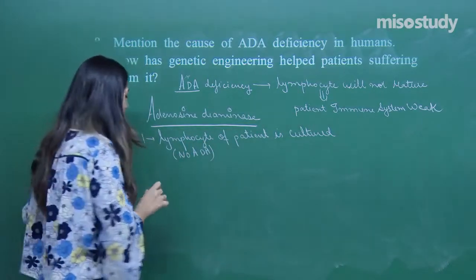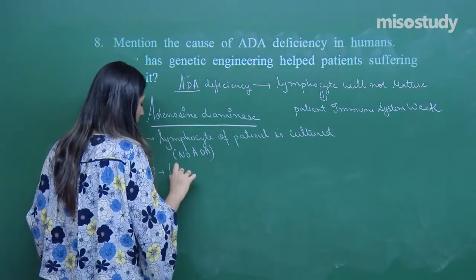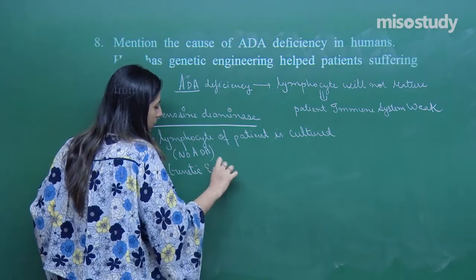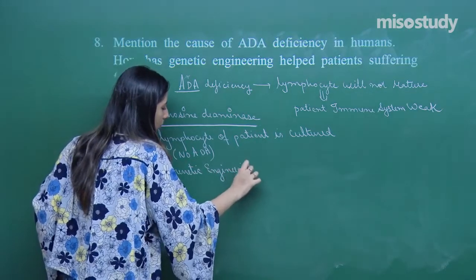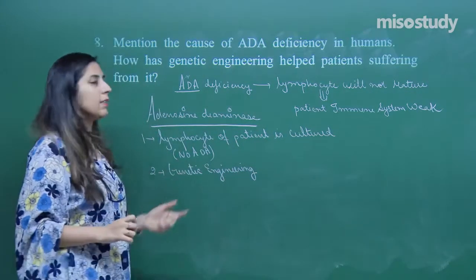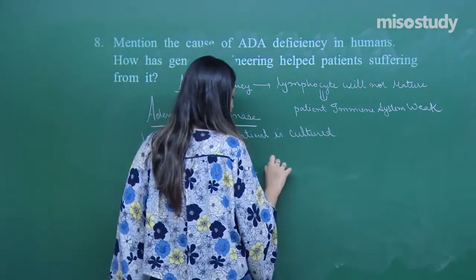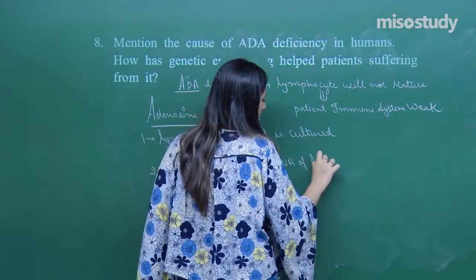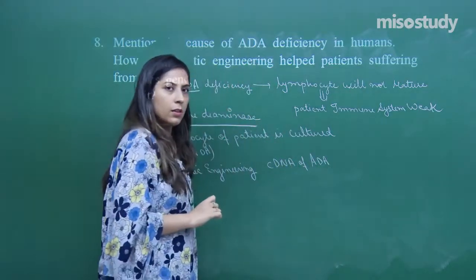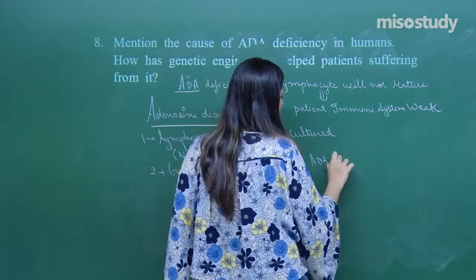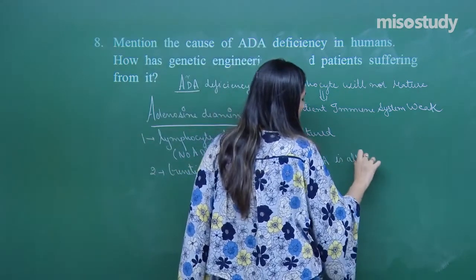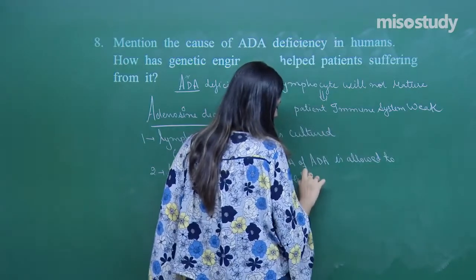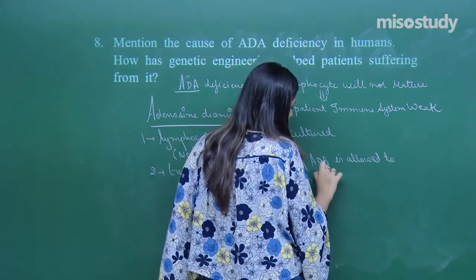With the help of genetic engineering, we will insert the cDNA of ADA. The cDNA of ADA is allowed to enter into the lymphocyte.